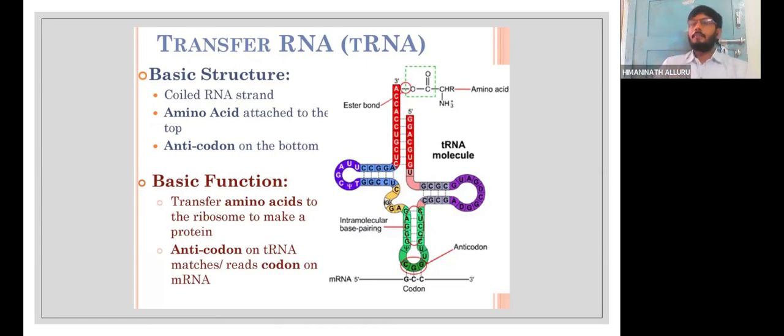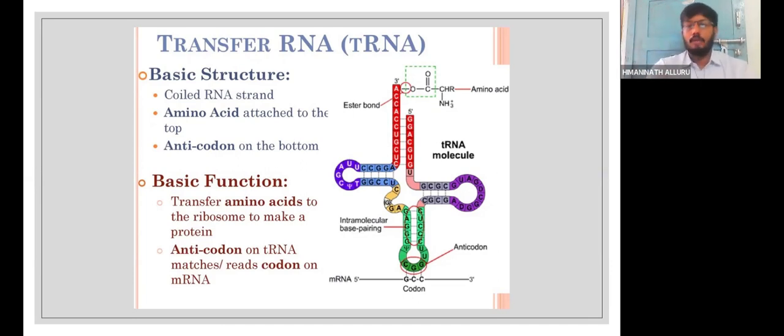So 3' end is the place where amino acid will always be present. The student must be very, very clear, 3' end is the place where amino acid will always bind. That is the amino acid acceptor end. And opposite to that, on the same structure, in the middle of it, we have the anticodon loop.